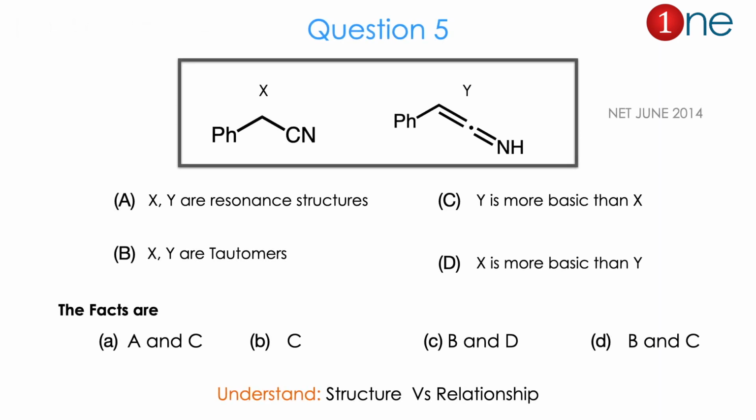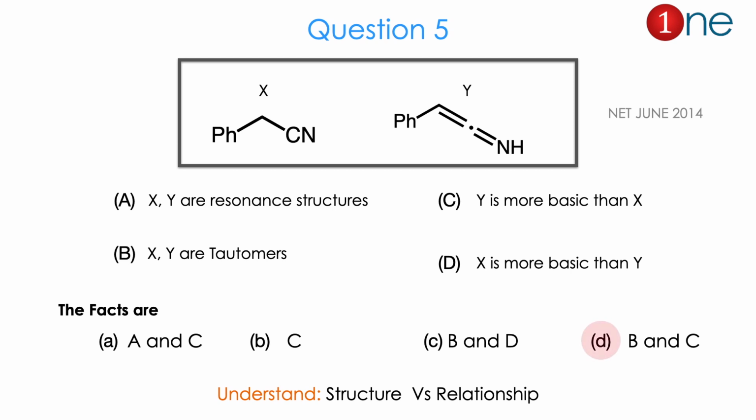Then question number 5. They have given 2 compounds. One is benzyl cyanide, another is a cumulative imine. You have a double bond and an imine nearby, attached with phenyl. They have given 4 possibilities, whether X and Y are resonance or tautomers, or about basicity: X is basic or Y is basic. So they have given facts about resonance, tautomerism and basicity, and they are asking how many facts are correct. From the structures and possible facts, you might realize the question is about structure versus the relationship between 2 compounds.